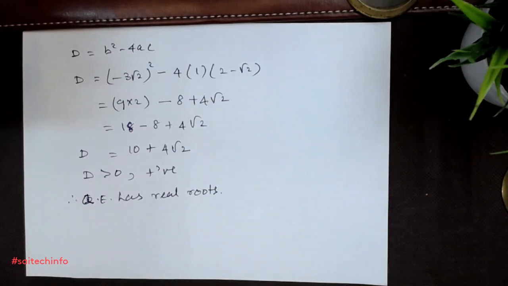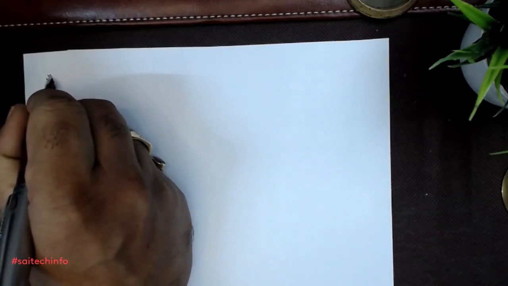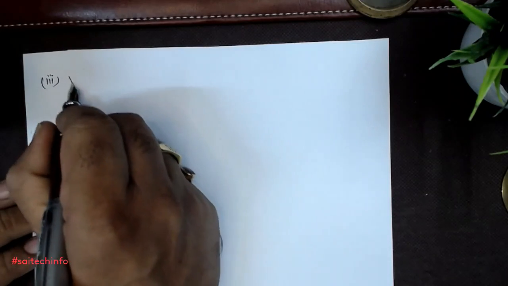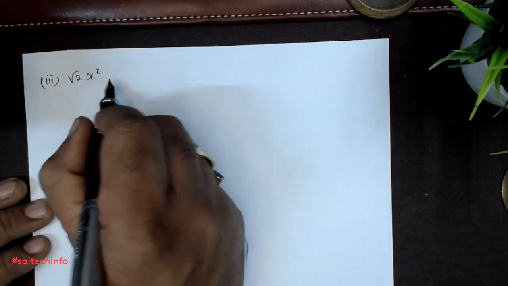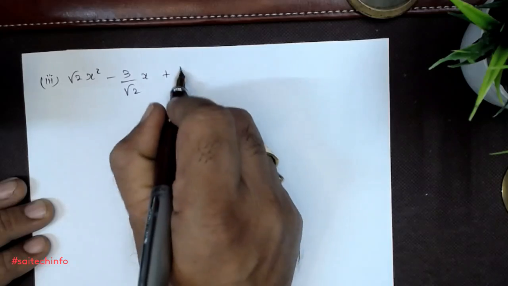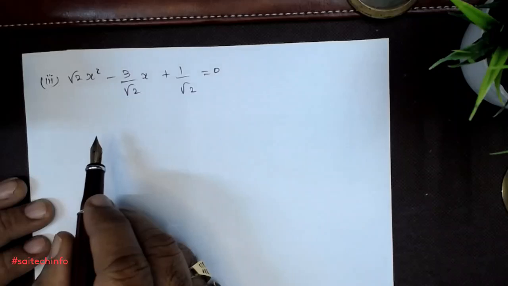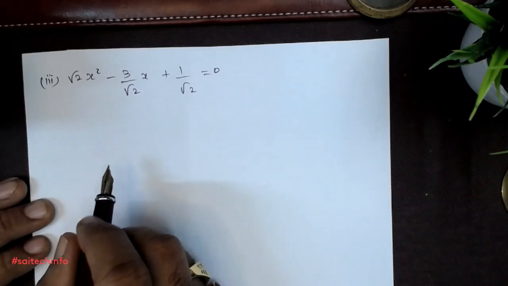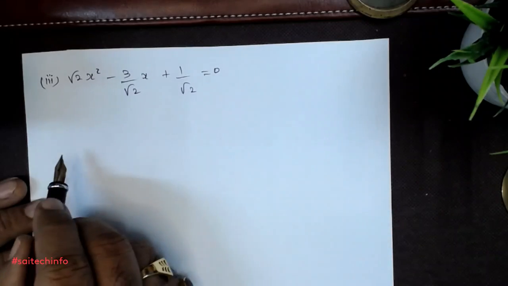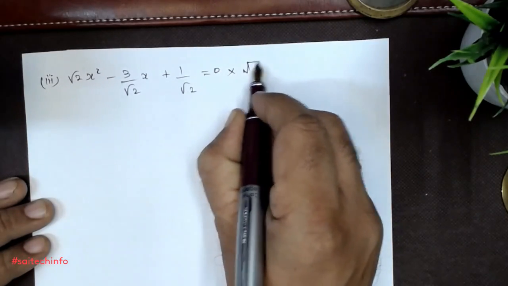Now let us move to the next problem. √2x² − (3/√2)x + 1/√2 = 0. Now we have to convert this into quadratic form. What can we do? We have to remove this root 2. You can multiply the entire equation by √2.